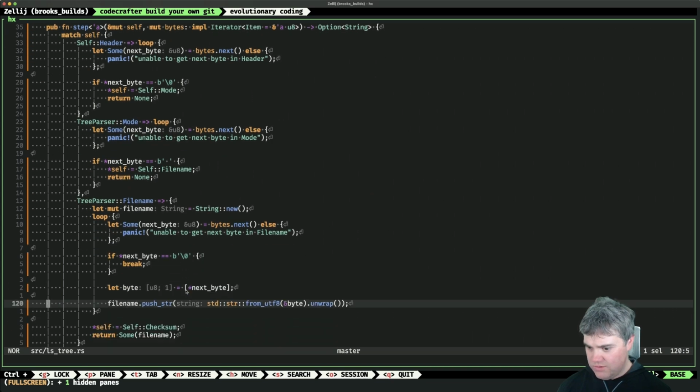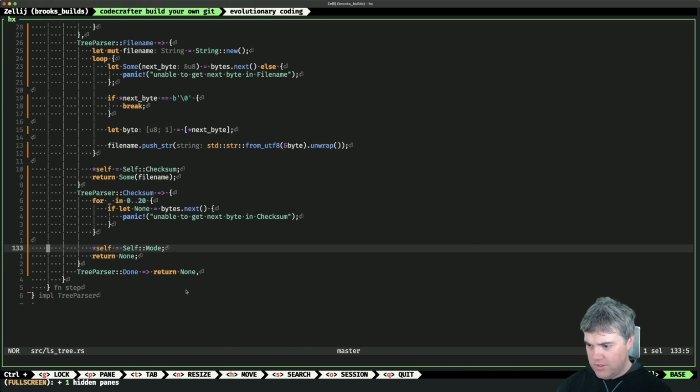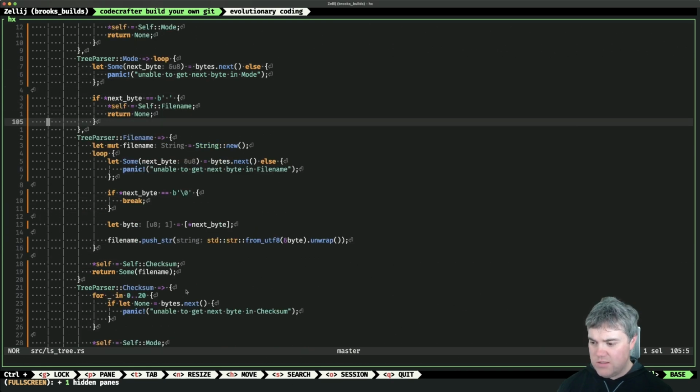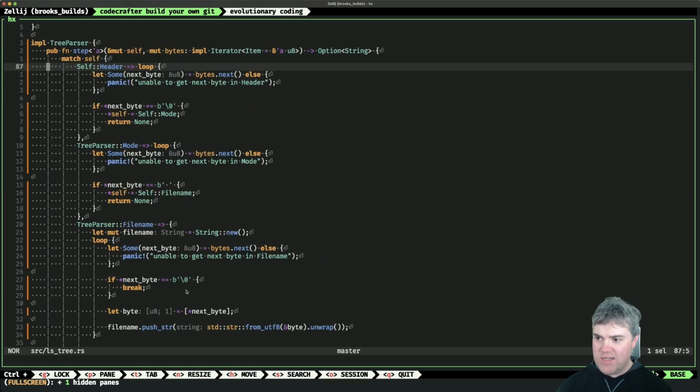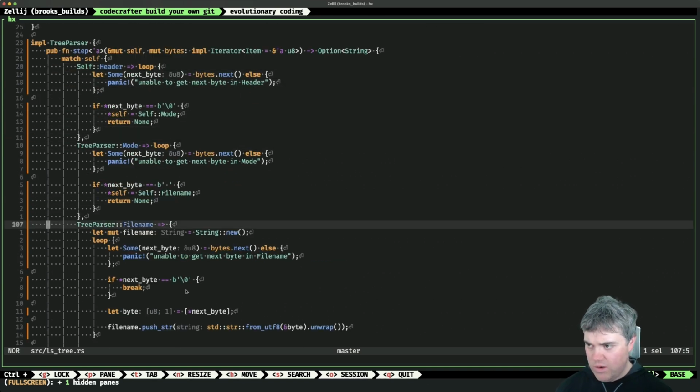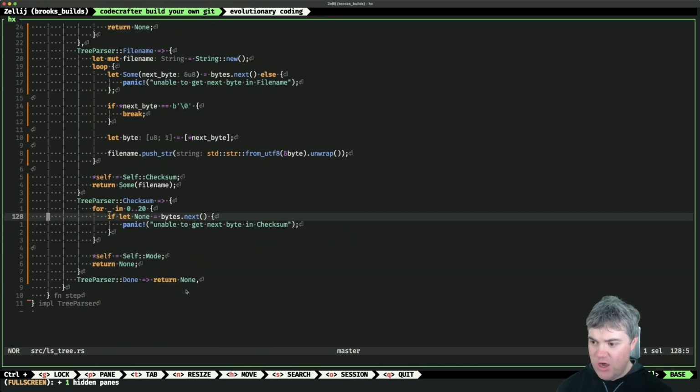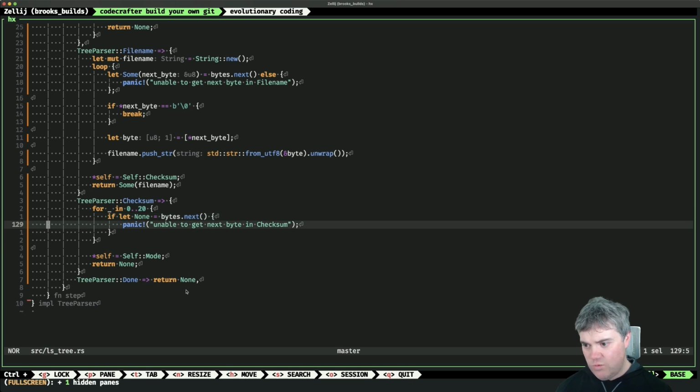Okay, so when we're in file name, okay, so checksum, we go to done. Let's see. What's gonna happen when we're at the very end? Oh, so either at the end of the checksum, we're probably going to run out here, aren't we?